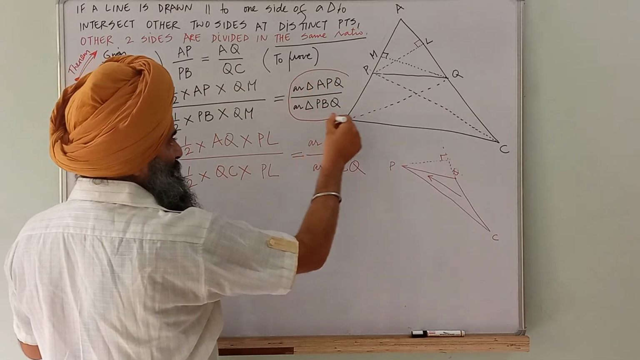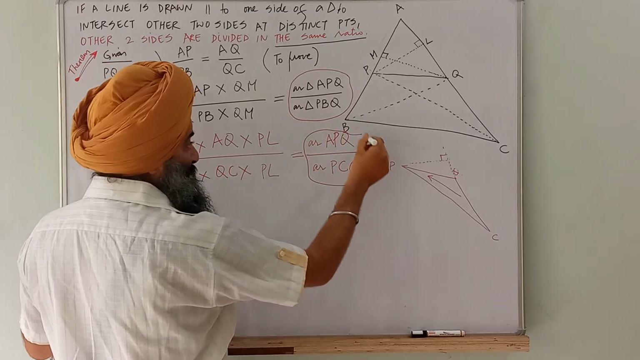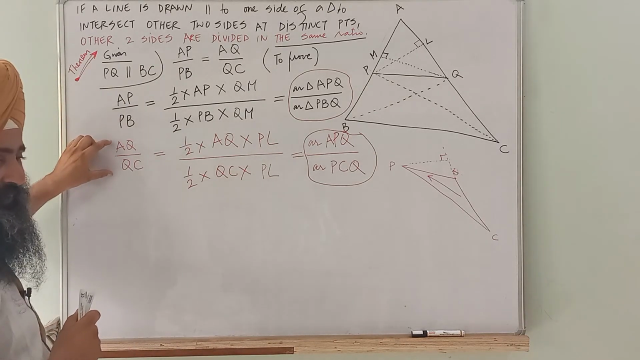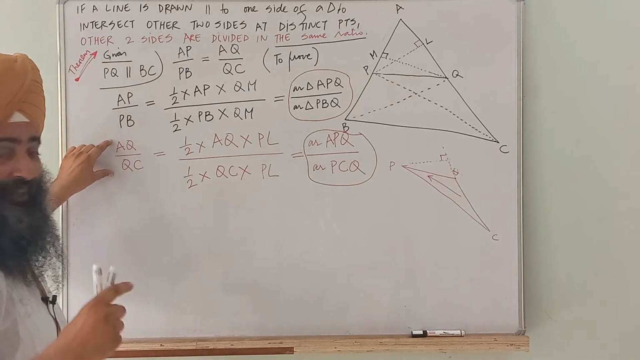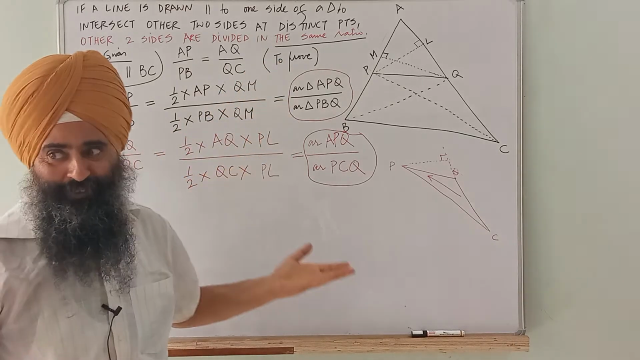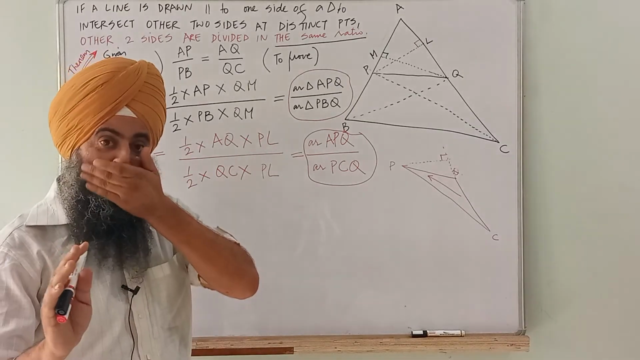Now, I am going to concentrate on these ratios. Can any student tell why? Because I want to prove that this ratio is equal to this ratio. If I am able to prove this is equal to this, my job is done. Are you understood? I'll explain again.